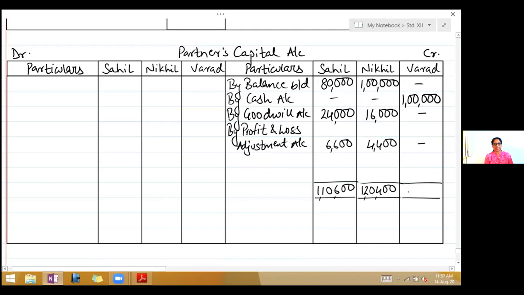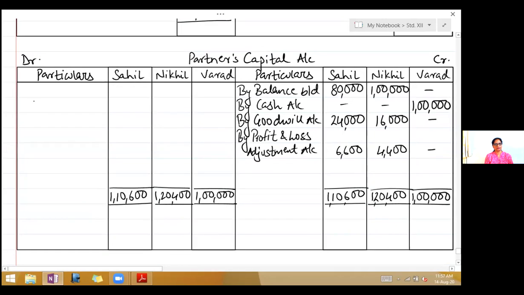And Varad is 1 lakh. Write the same totals on the same line, debit side: 1,10,600, 1,20,400 and 1 lakh. So on the debit side, you will write to balance carried down. And the same you will write because you don't have to deduct anything: 1,10,600, 1,20,400 and 1 lakh.